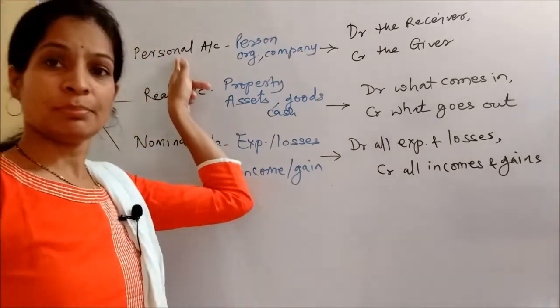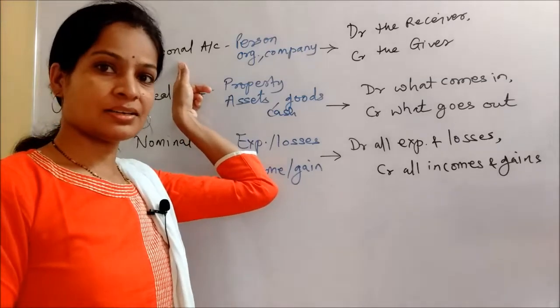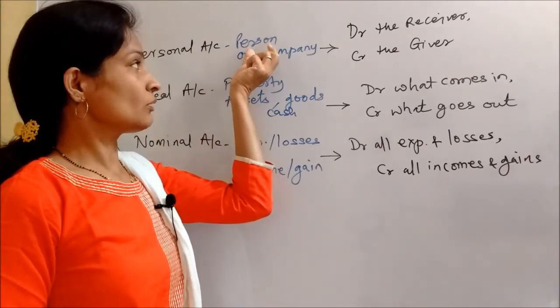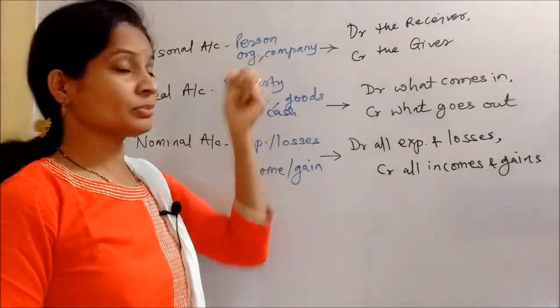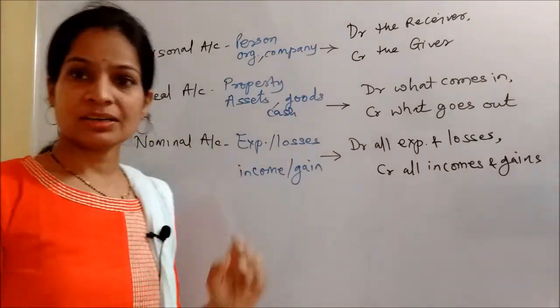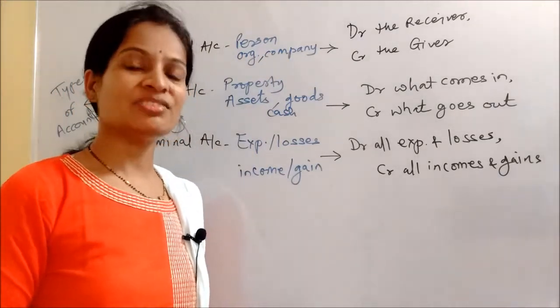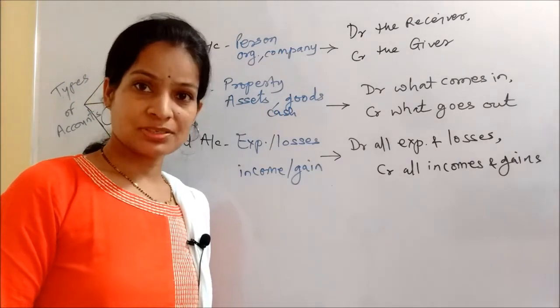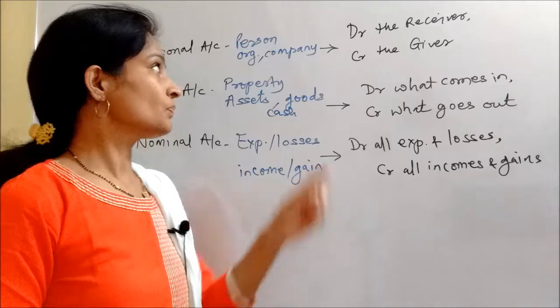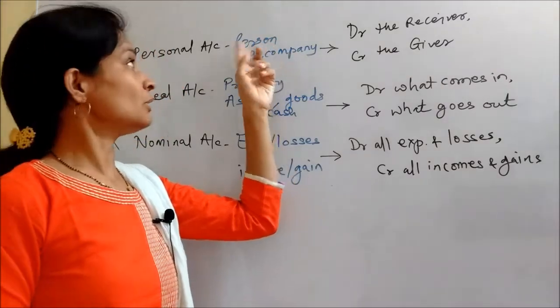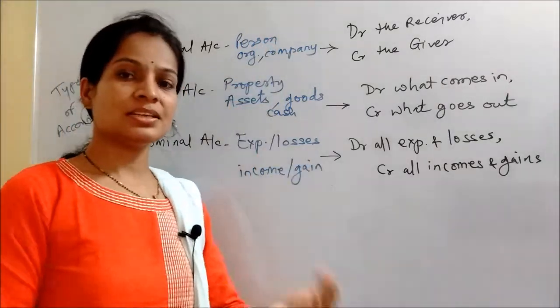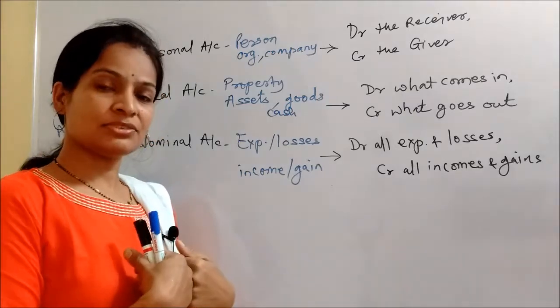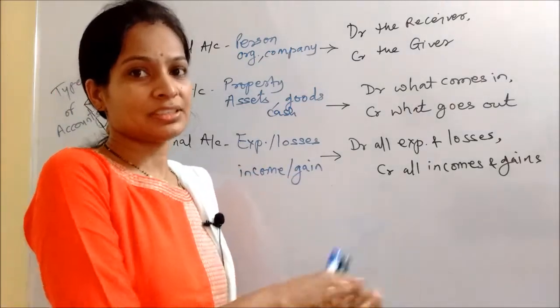Now in personal account, we said that we will be recording name of a person or company. Now in case of personal account, we have seen that the rule will be applicable to a person or an organization. Now when we are talking about a person, just understand a person can either receive the things or he can give the things, right?